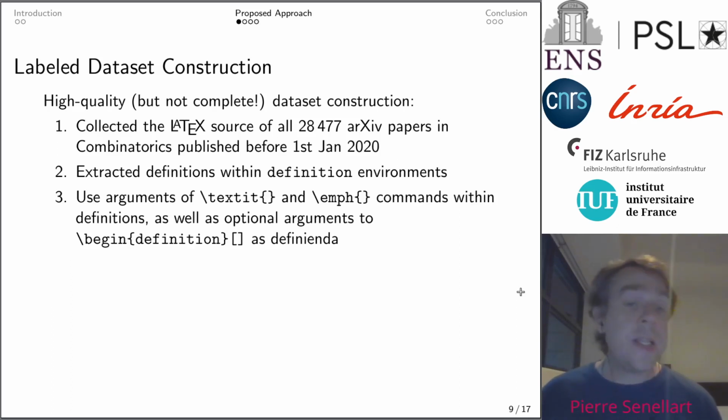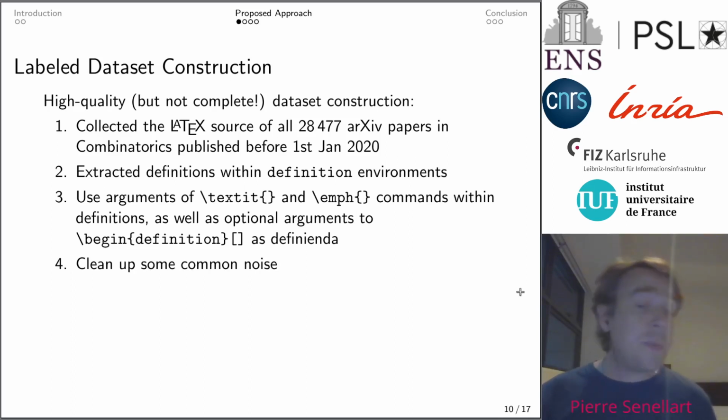Within these definitions, we looked at clues such as the use of italic or emphasis to indicate what the definienda were, as well as optional arguments to the begin definition environment, which is sometimes used to identify the defined term. Again, not all definitions use such clues, but that's fine. Our goal is, again, to only obtain a subset of definitions and definienda that is of high quality for building a dataset.